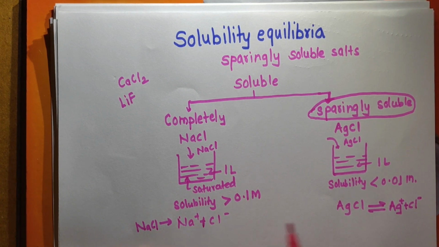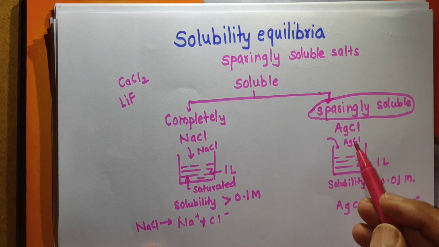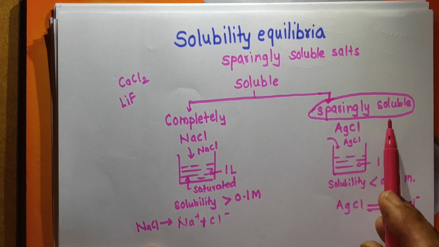Now see here, what is the difference between these two? NaCl is a strong electrolyte, AgCl is also a strong electrolyte, but NaCl is completely soluble in water, and so the dissolved part of NaCl is in the form of Na plus ions and Cl minus ions. But AgCl, though also a strong electrolyte, is sparingly soluble.